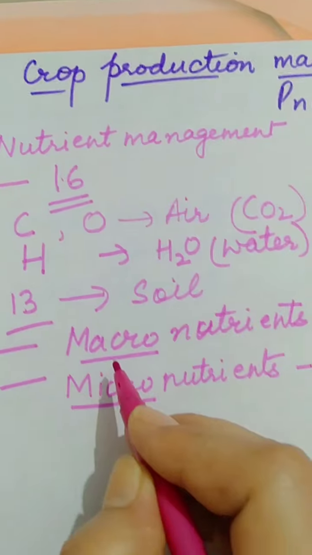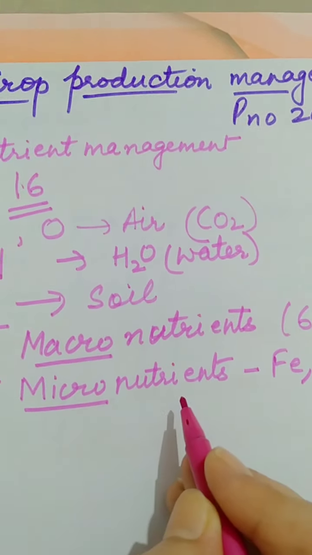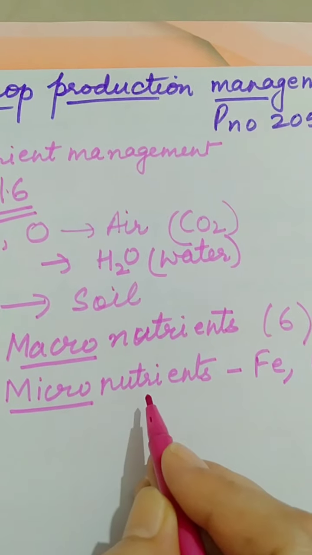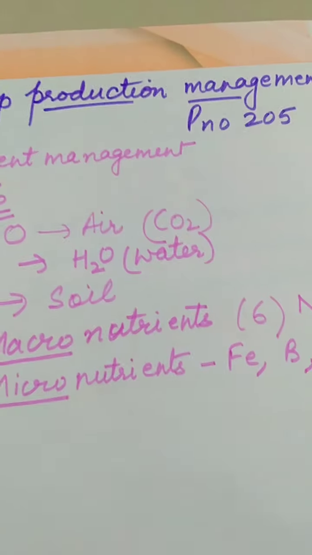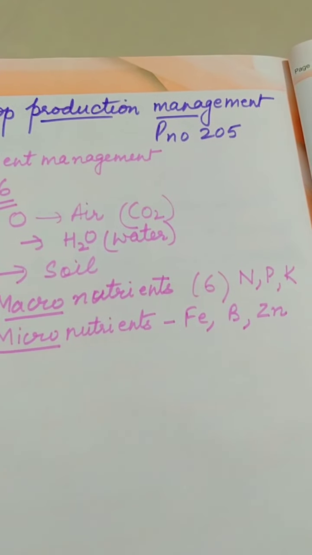So there are two categories. So students, you will be learning the differences between macronutrients and micronutrients. First you will do the definition, and secondly you will be doing their examples. Near about 2 to 3 examples you have to learn.